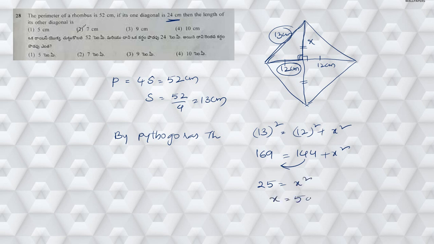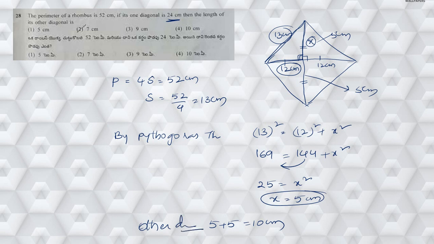From this x is equal to 5 centimeters. Now if this is 5 centimeters, then this part is also 5 centimeters. Then he is asking the length of the other diagonal. So the length of the other diagonal is nothing but 5 plus 5, which is equal to 10 centimeters. So clearly the other diagonal is 10 centimeters.